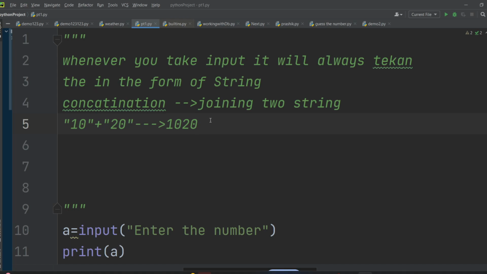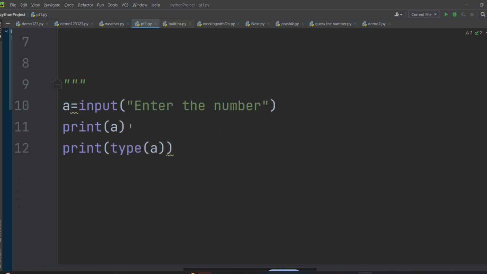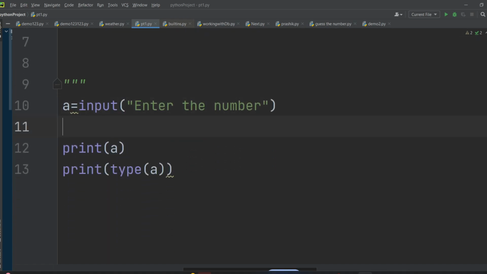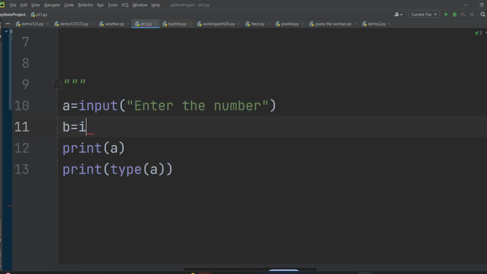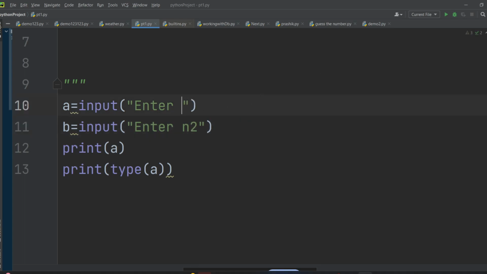Data type conversion is also known as type casting. So we need a number here, and we are getting a string value because we are getting 10. Suppose I write b is equal to input, and here I will write enter number 2. Okay, so here I will write enter number 1.